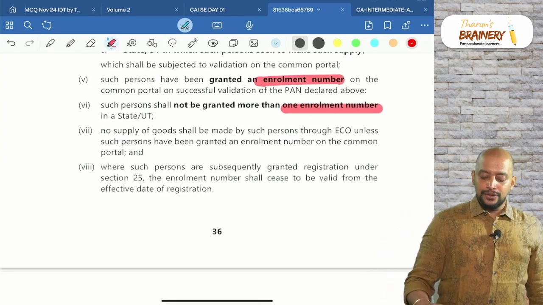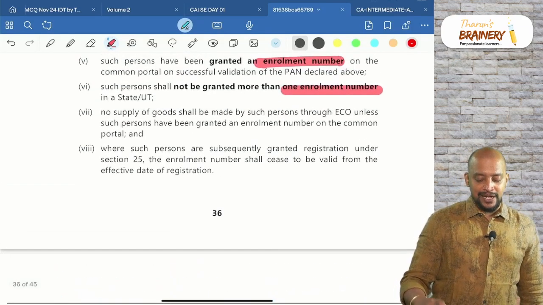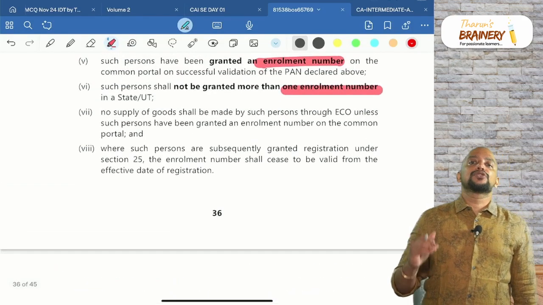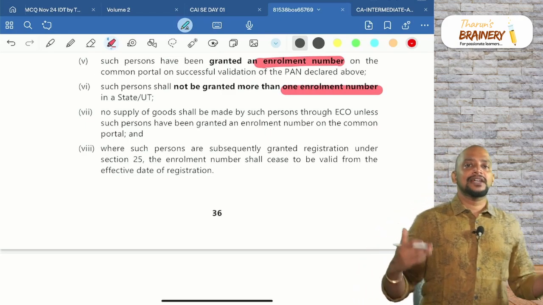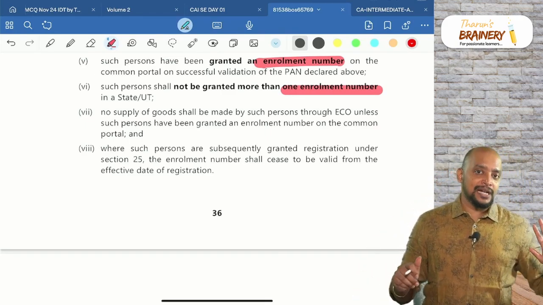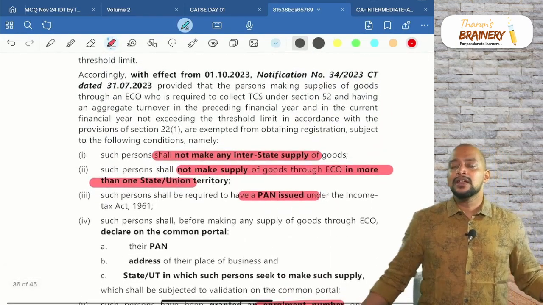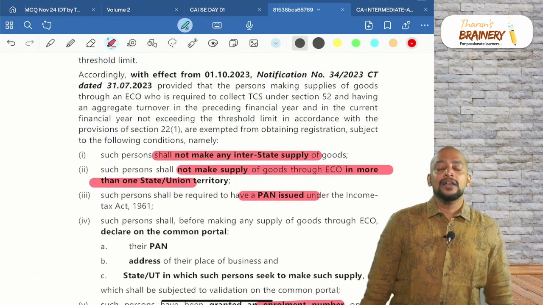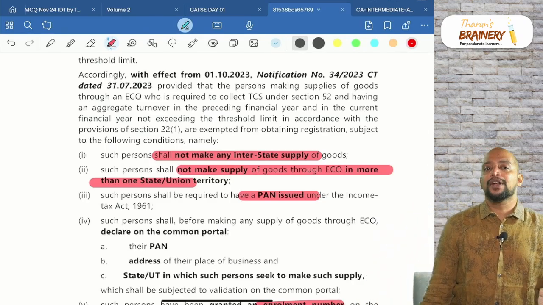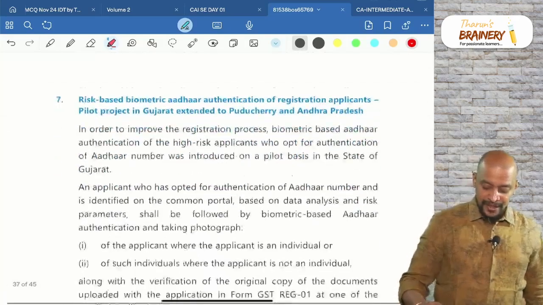And so they should be updating that enrollment number with the e-commerce operator. Then only they can make supply through an e-commerce operator, and as and when their aggregate turnover exceeds the threshold limit, they need to get a normal registration, and this enrollment number gets cancelled. So these are the conditions that we need to satisfy. That is mainly, they should make only intra-state supplies, and they should not make supplies through an e-commerce operator in more than one state, and obtain UEN. These are the 3 conditions basically.